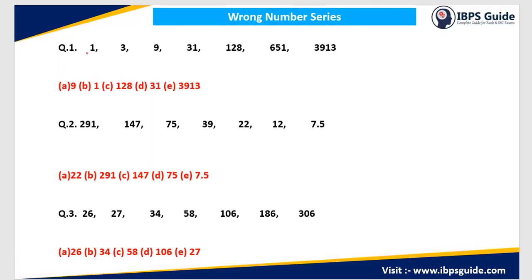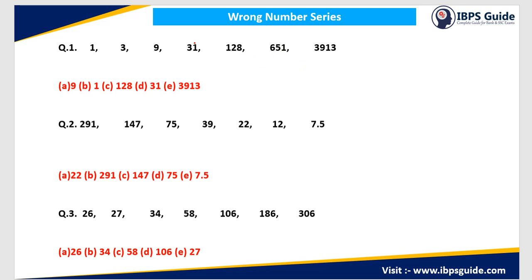So this is your question number 1. Here we have to find the wrong number among these numbers given. If I look at 1, 3, 9, 31, 128, 651 and 3913, I can directly say that this is not a case of addition because the gap between these numbers is very large. So this has to be a case of multiplication.